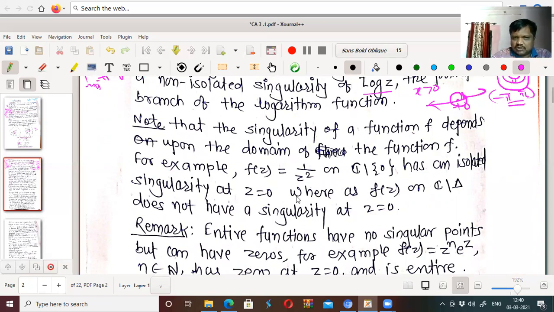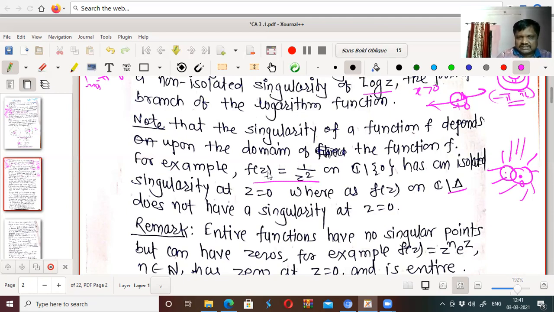For example, 1 upon z square on C except 0 has an isolated singularity at z equal to 0. Whereas f of z on C, if I remove a delta disk, which is a disk having center at 0, then for every point in this domain and in its neighborhood, the function is well defined, that is, differentiable and therefore analytic.